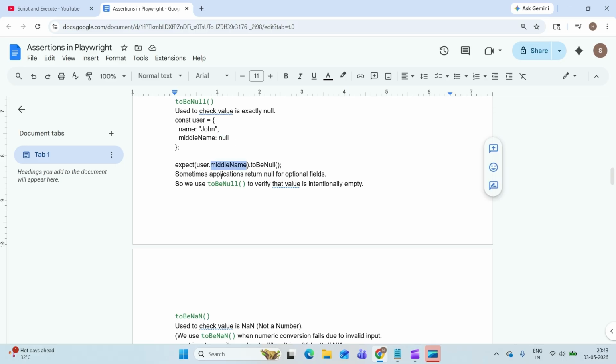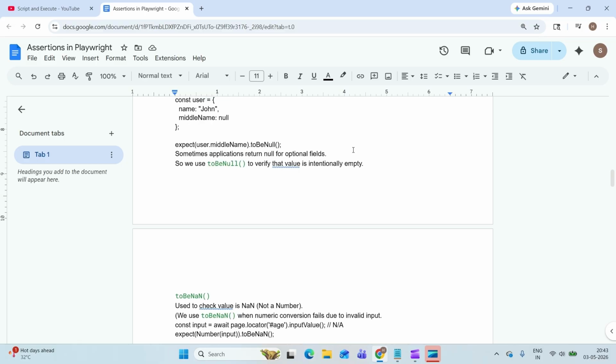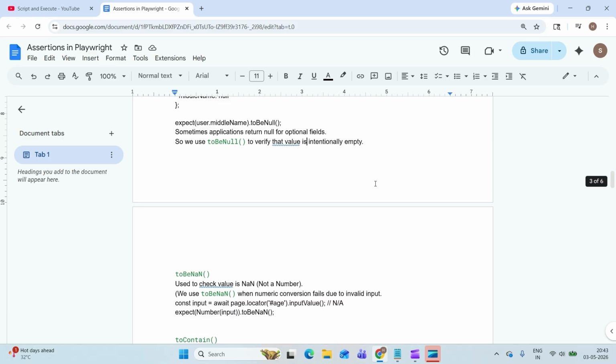In that case use expect user.middleName toBeNull. Sometimes applications return null for optional fields. Use toBeNull to verify that the value is intentionally empty. We know this is null and we expect it should be null.